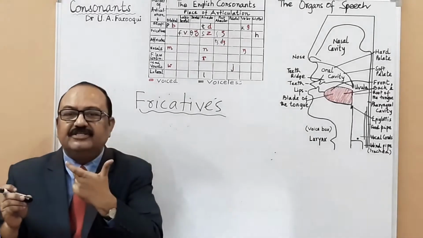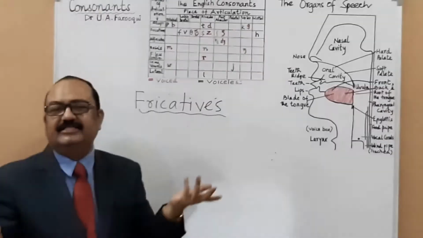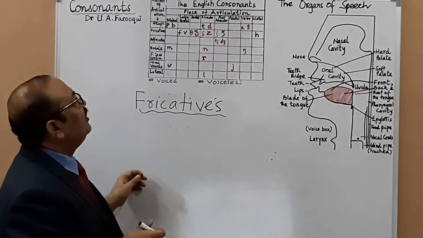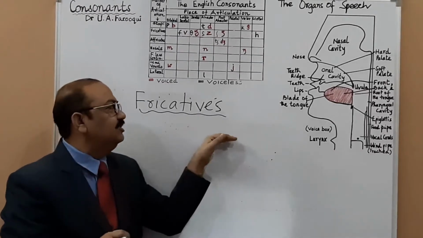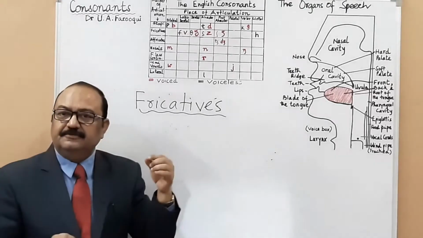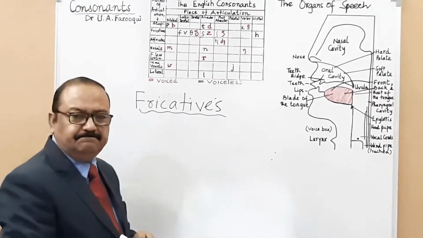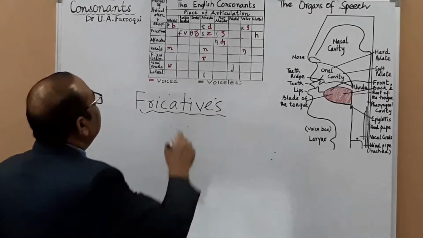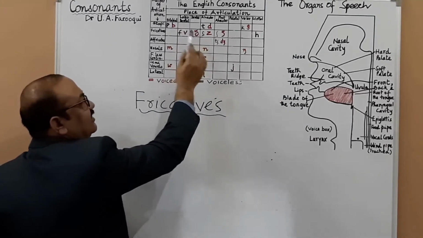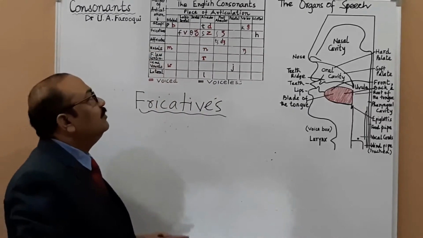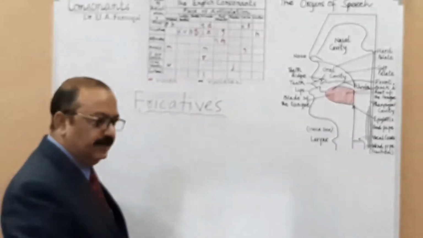So you have friction. They are produced with friction, and that is why they are called fricatives. Why are they called fricatives? Because they are articulated with friction. Is it okay? So the first one is voiceless and the second one is voiced. Is that fine? Yes.